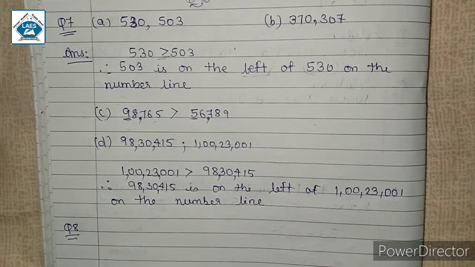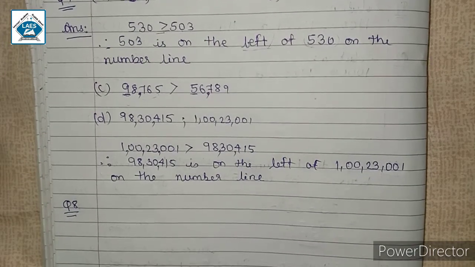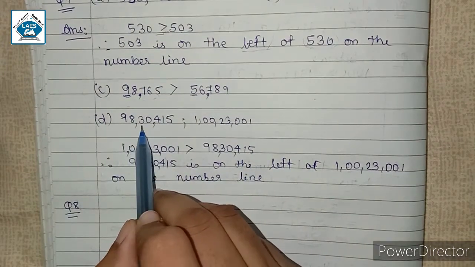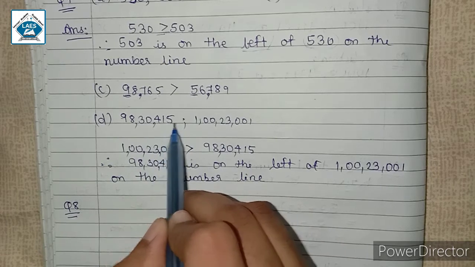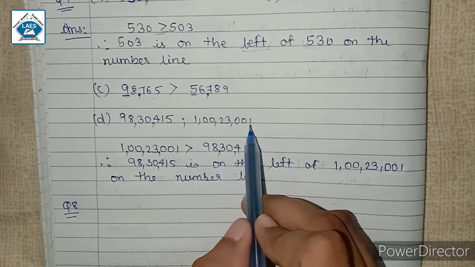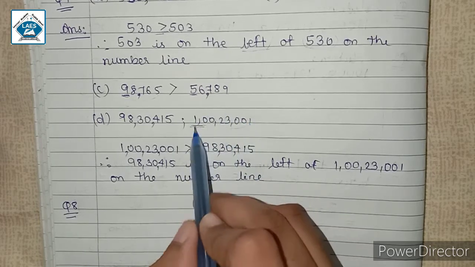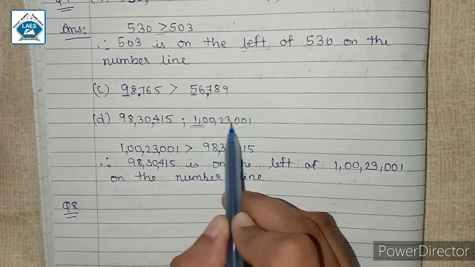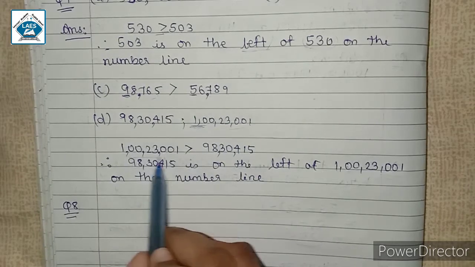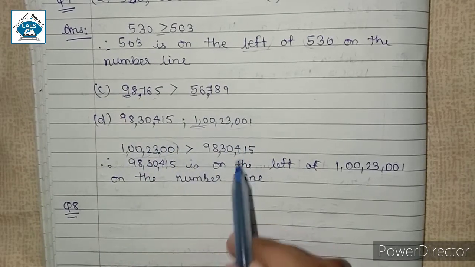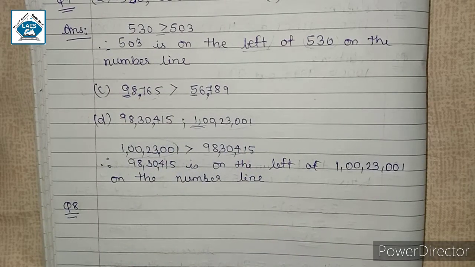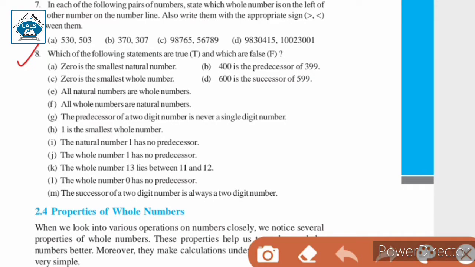So in question number D we have two numbers which are 98,30,415, 1 crore 23,001. So here we have 1 crore, that means here we have 8 digits, 1 2 3 4 5 6 7 8. So 8 digits, 1 crore is greater than this 7 digit number which is 98,30,415. Question number 8. Which of the following statements are true and which are false?